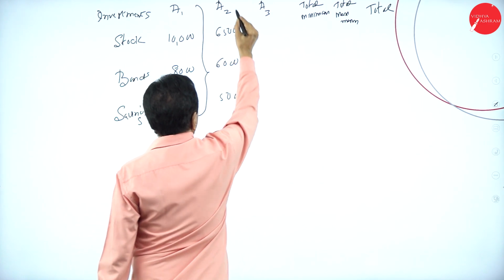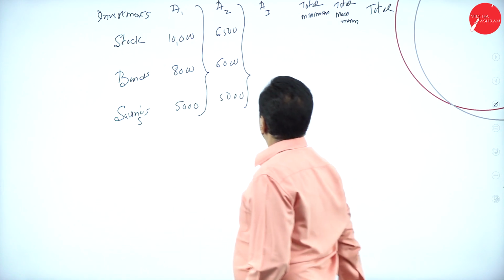This goes to A1, this goes to A2, then A3.